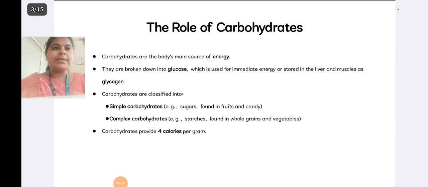Carbohydrates are the body's main source of energy. They are broken down into glucose, which is used for immediate energy or stored in the liver and muscles as glycogen. Carbohydrates are further classified into simple carbohydrates and complex carbohydrates. Simple carbohydrates, for example sugars, are found in fruits and candies. Complex carbohydrates are present in the form of starch in whole grains and vegetables. Carbohydrates provide 4 calories per gram.